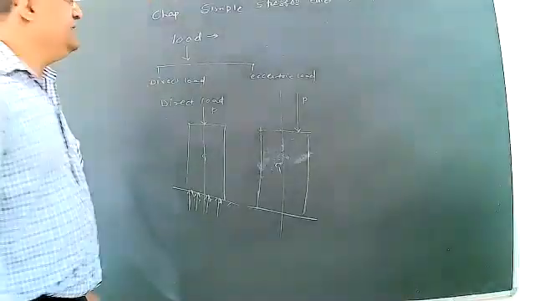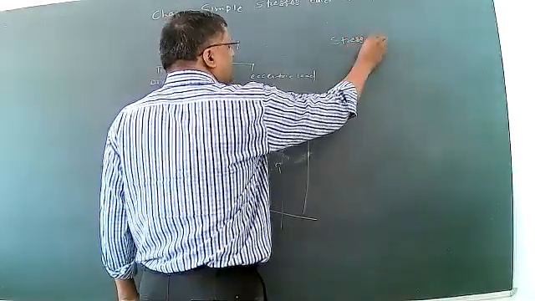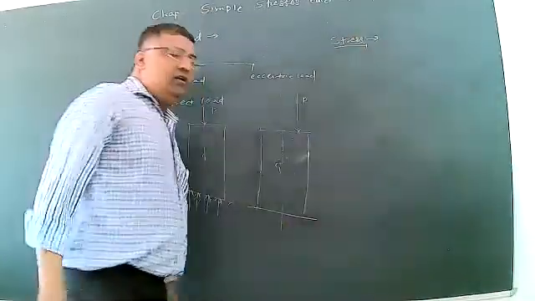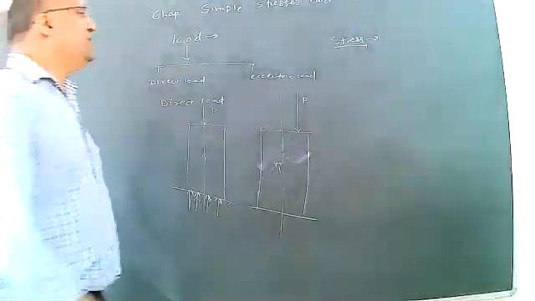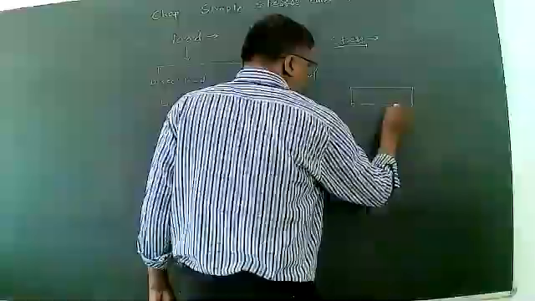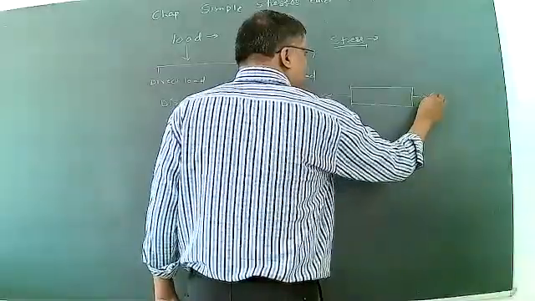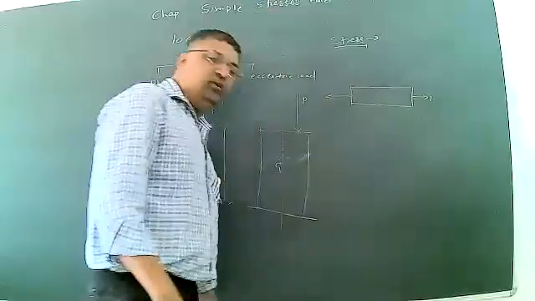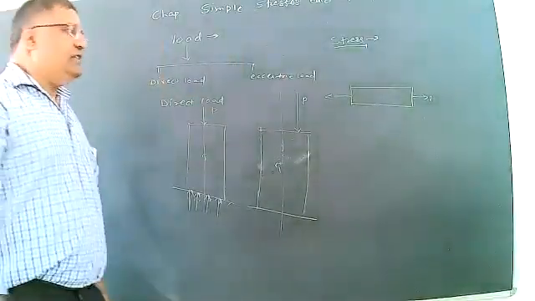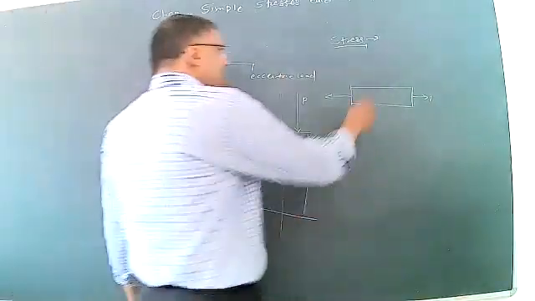Then the next concept is stress. What is stress? We take an example specimen. Suppose this is a specimen, and two equal and opposite pull forces will act. The stress will be generated at any section.